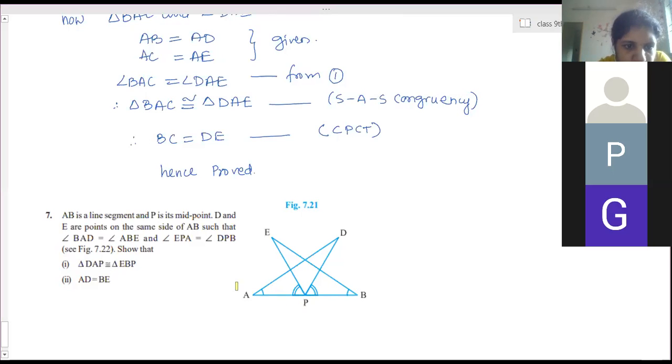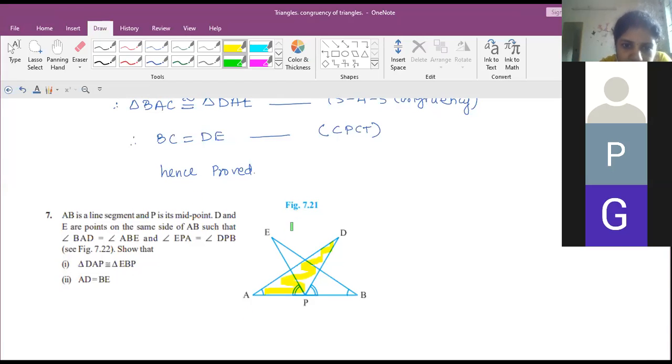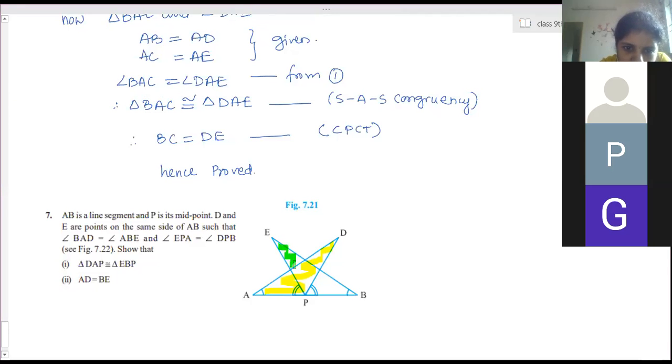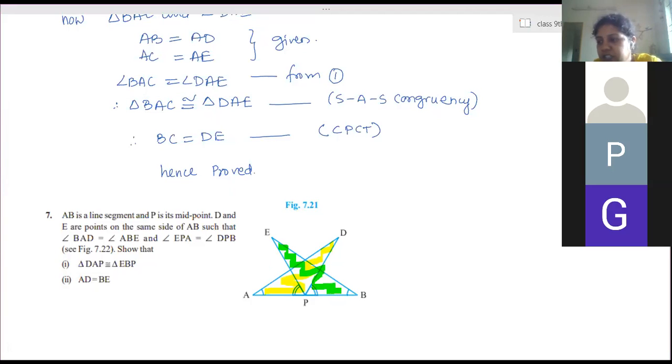So you can see here what we have to show. DAP is this triangle, and this triangle we have to show equal to EPB. So for that, which triangles are included? Which angles are included? We have to show this triangle.